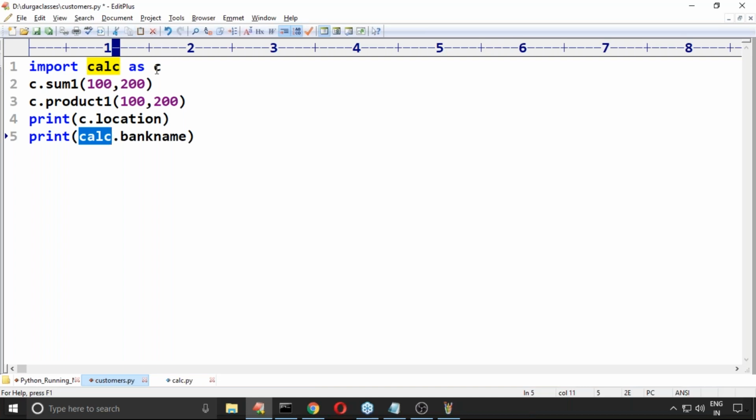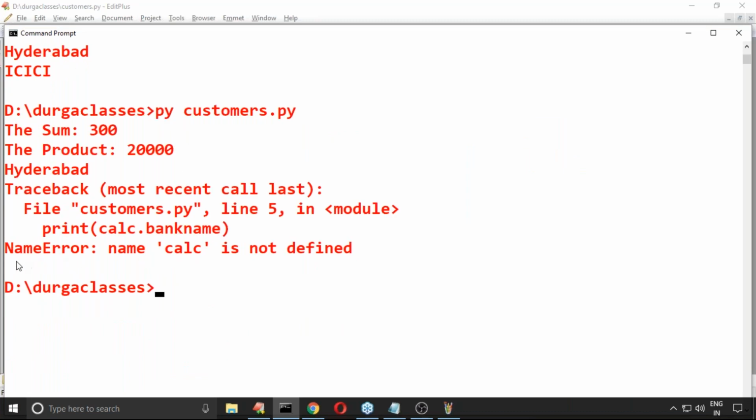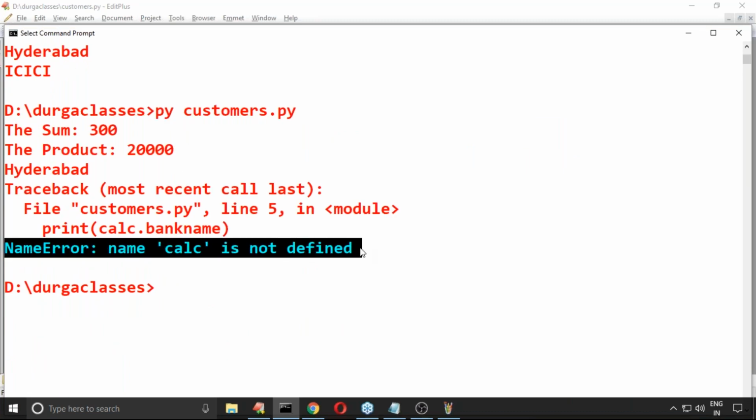You are defining a nickname because you feel that the original name is lengthy. After defining the nickname, why are you using the original name? If you want to use the original name, don't create an alias name. So once we create an alias name, then we can't use the original name. Now observe carefully. Immediately, name error: calc is not defined. My Python virtual machine knows only C, but not calc.